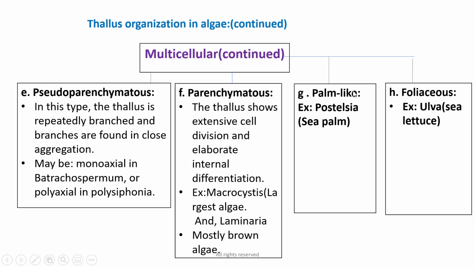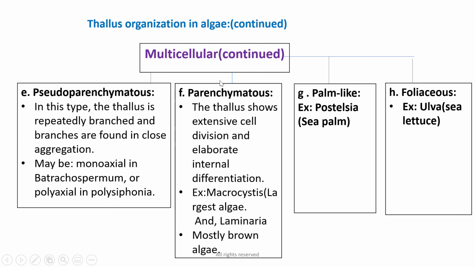Then is parenchymatous. The thallus shows extensive cell division and elaborate internal differentiation. The parenchymatous type we can see in Macrocystis. The largest algae is known as Macrocystis, and Laminaria, it is a brown algae. The thallus has extensive cell division and has elaborate internal differentiation.